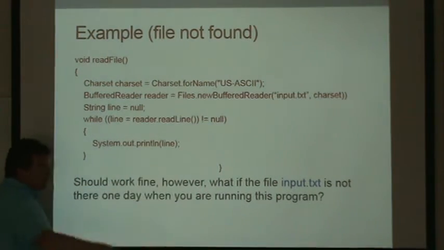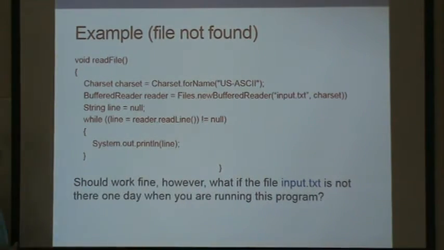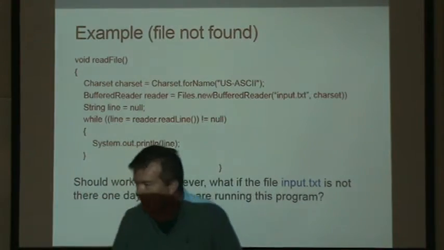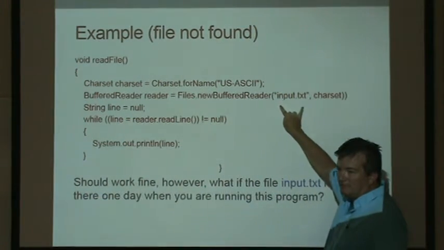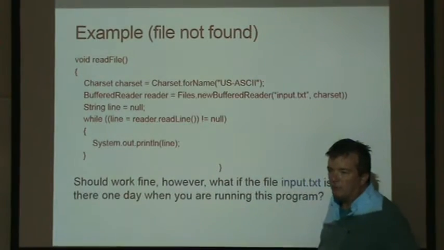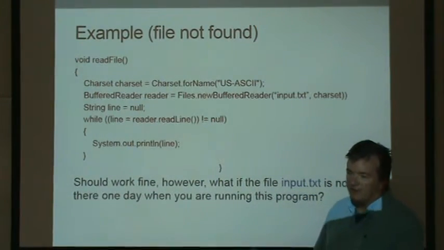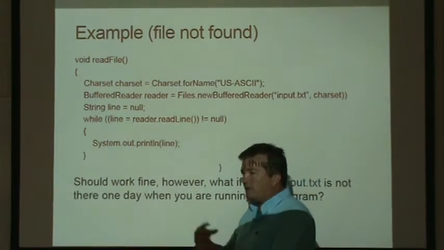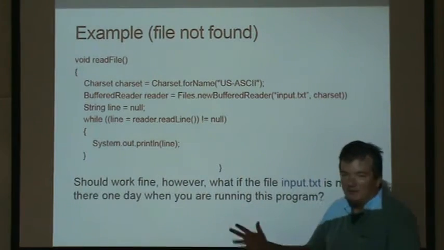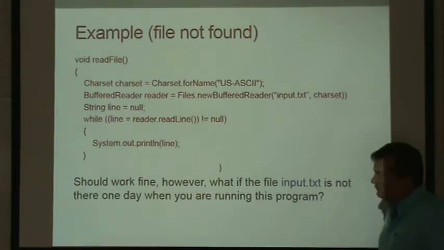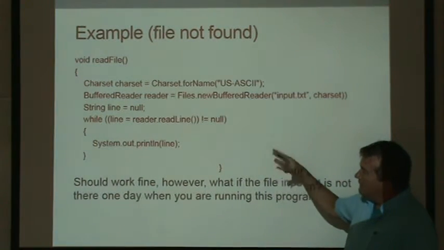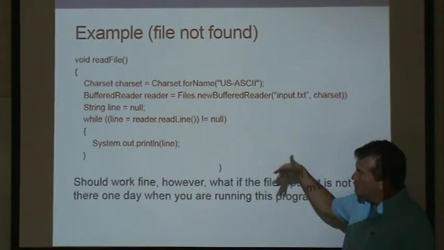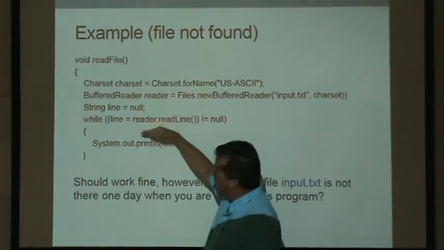So the question is, what should happen if the input.txt file is not there in whatever folder you're expecting it to be? What if it's not there? Or what if it is there but it has corrupted data in it? It's a JPEG, not a TXT file, something you can't read from. So if something unexpected happens, should your program continue?